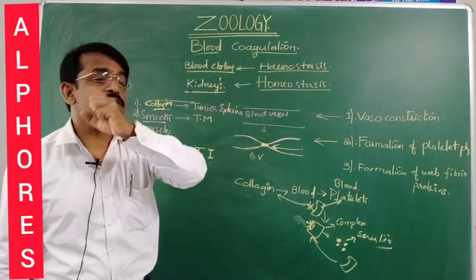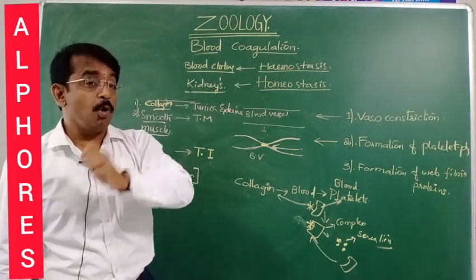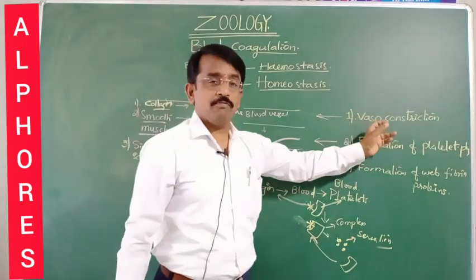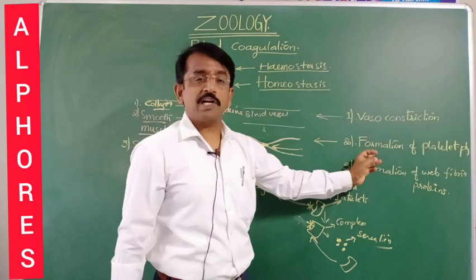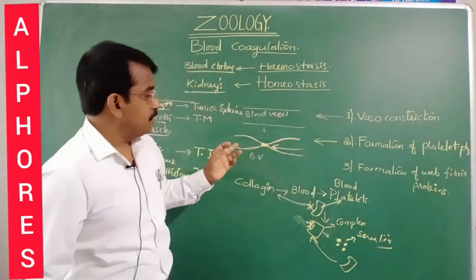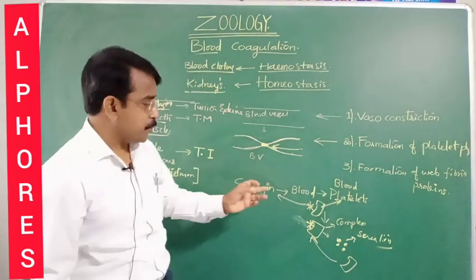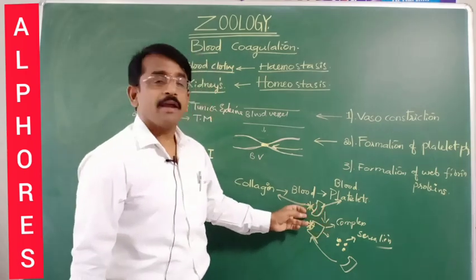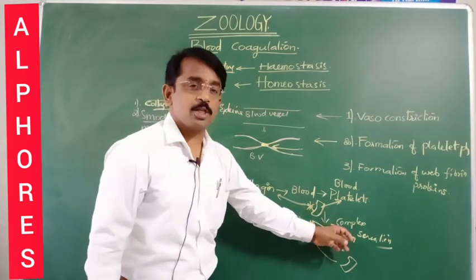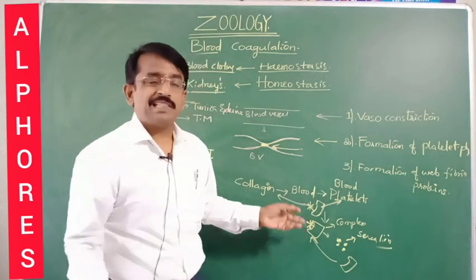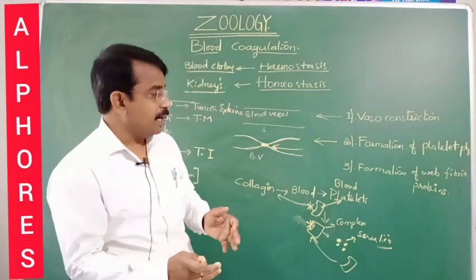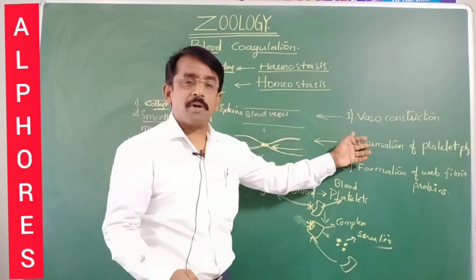Hence, it is a series of overlapping mechanisms which involve the vasoconstriction, narrowing of the blood vessels, and formation of platelet plugs. The collagen fibers exposed to the platelets form a complex which releases the secretion. These secretions attract the platelets nearer to it. They become sticky. And that forms the platelet plug.